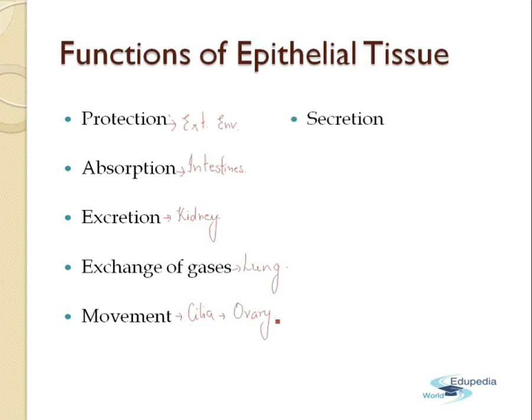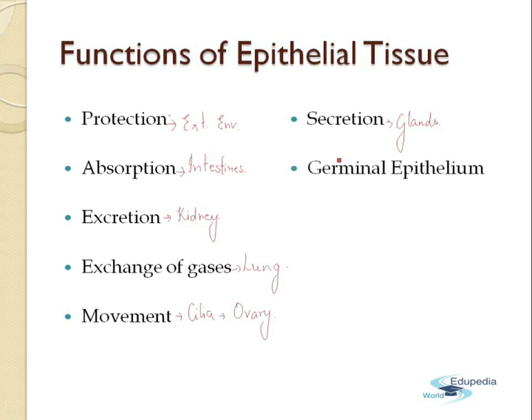Next important function is the secretion. Now the epithelial tissues which are the part of the glands, like the tears, mucus, gastric juices, intestinal juices, are secreted by the various types of glands, and the function of secretion is performed by the epithelial tissues. So basically the epithelial tissues which are found in the glands help in the secretion of various types of substances.